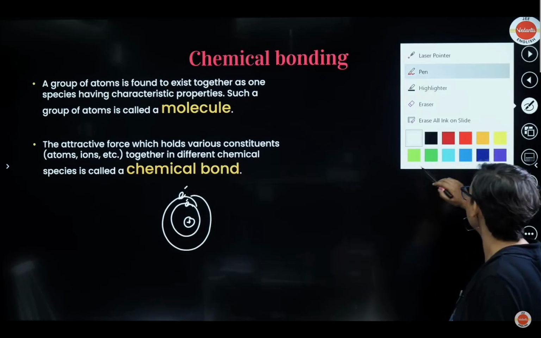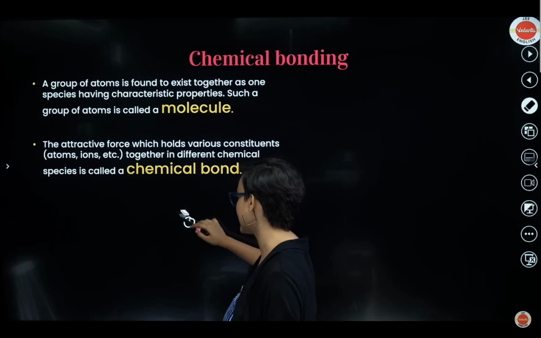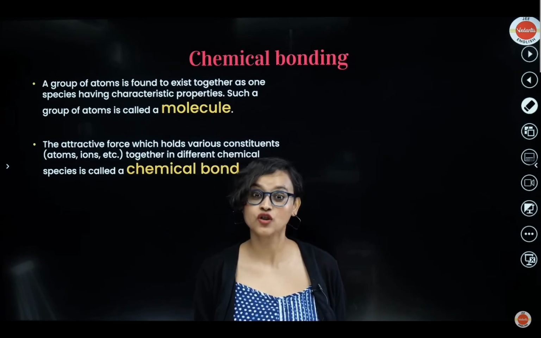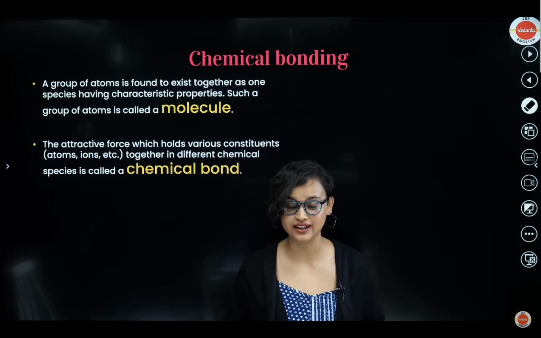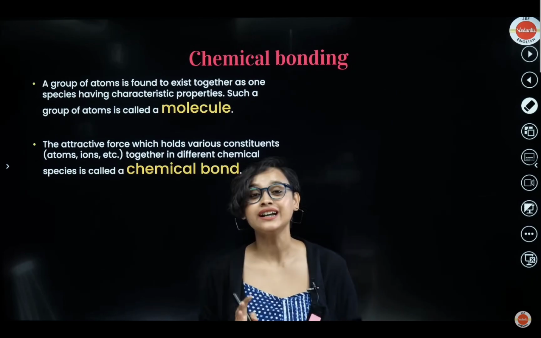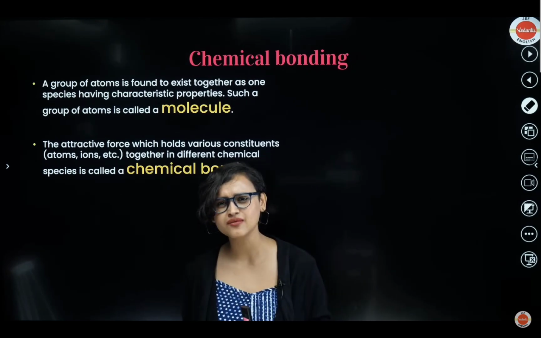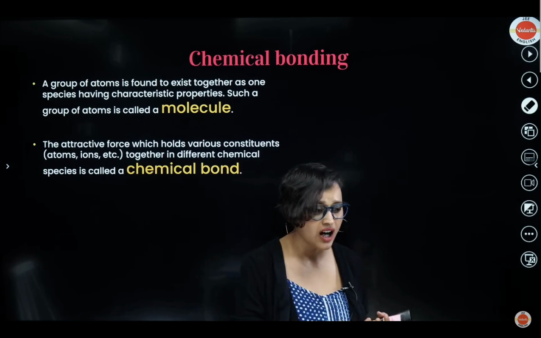Now we also got to know, my dear students, that atoms don't like staying alone, just like us. Of course, some of us, like me, don't like being with anyone. I really like staying alone. I think I enjoy my company the most. In short, I'm a loner. Anyway, there are people who like having someone around. We like having friends. We like having our families together, isn't it?